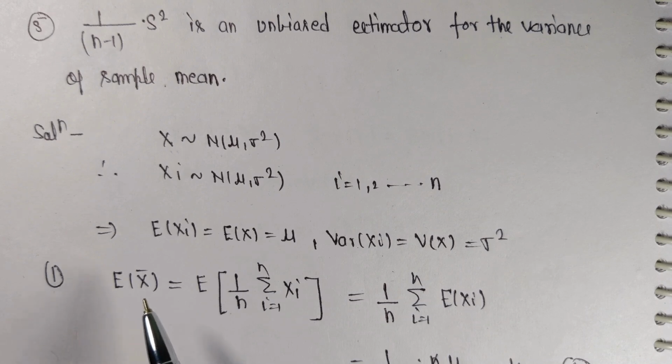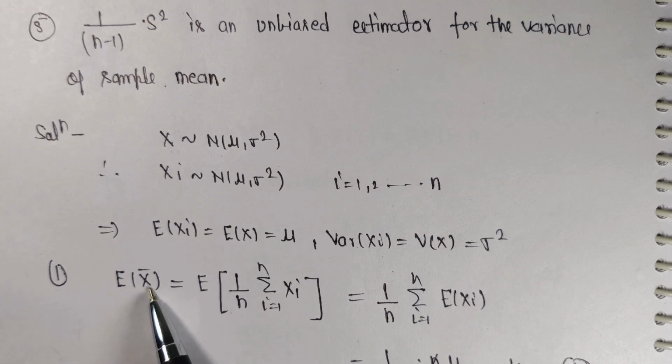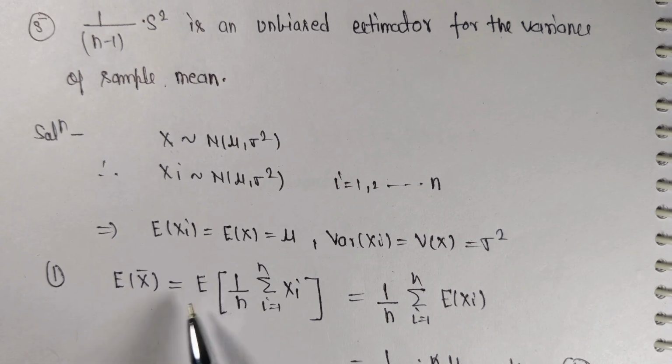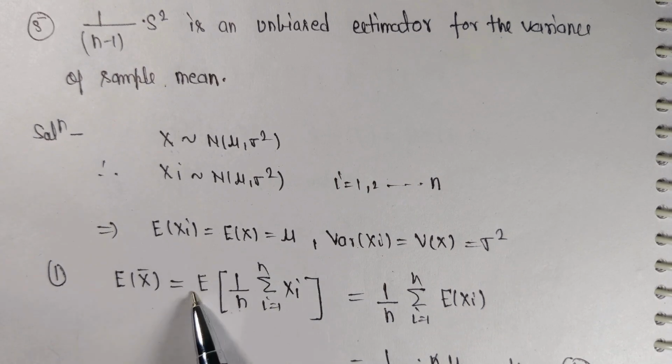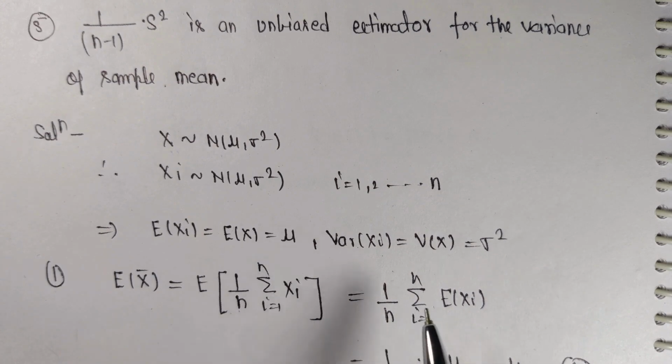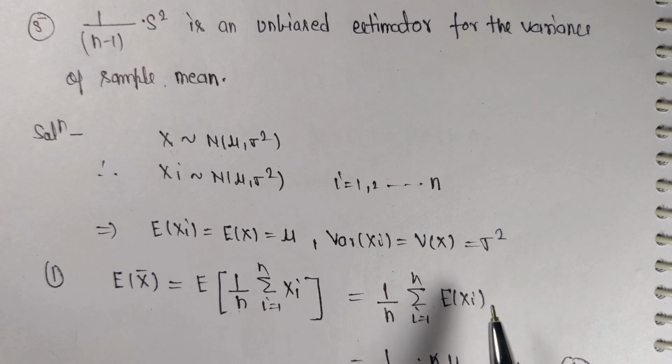First part is what? Sample mean is an unbiased estimator of mu. So sample mean is what? Capital X bar. So taking expectation of X bar and then simplify this term. X bar is 1 upon n summation of xi, and taking expectation inside, 1 upon n summation i going from 1 to n expected value of xi, and we have value of xi is what? Mu, and this summation becomes n, so n is cancelled out, resultant is mu.